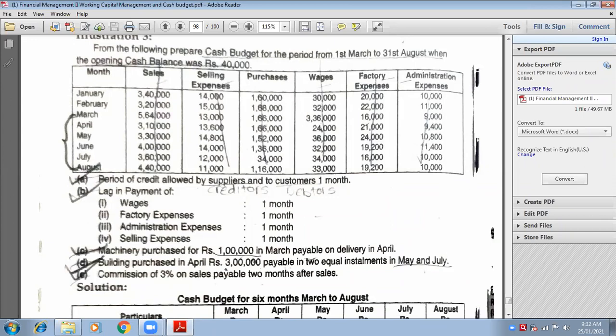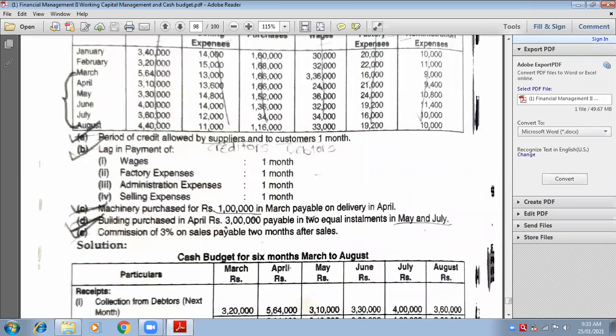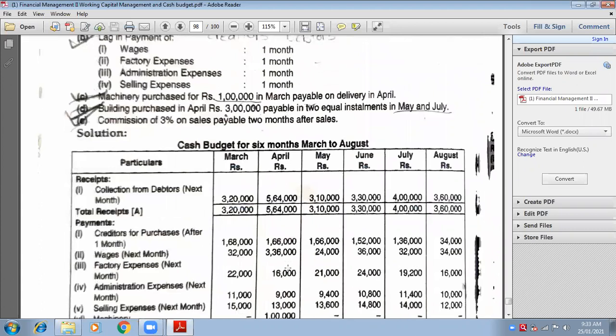How many columns will be made? Ma'am, 7. Yes, because from March to August it is 6 months, and one column of particulars. So quickly, particulars, then March, April, May, June, July, August. Just the way they have made here. Can you see the columns? So from March to August, you have to make the cash budget.